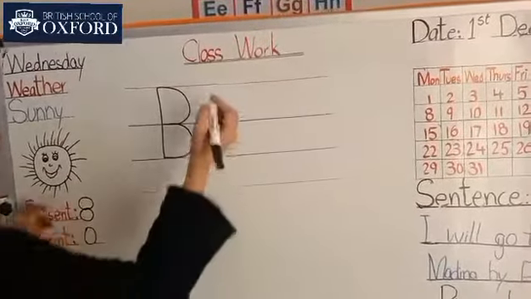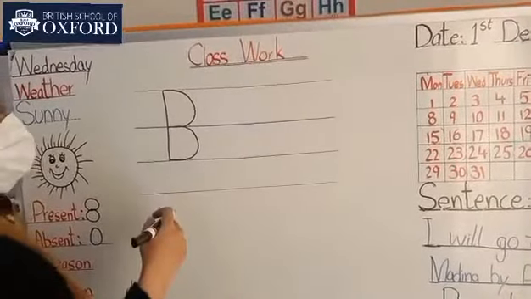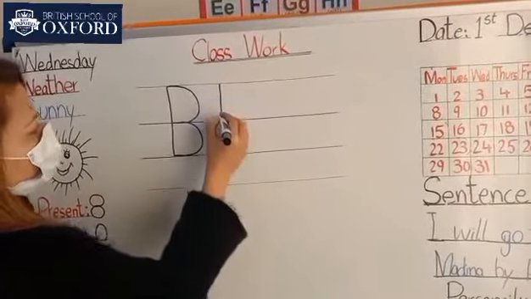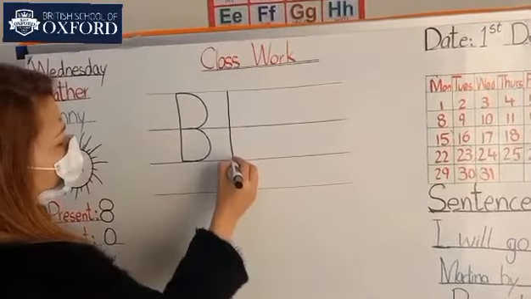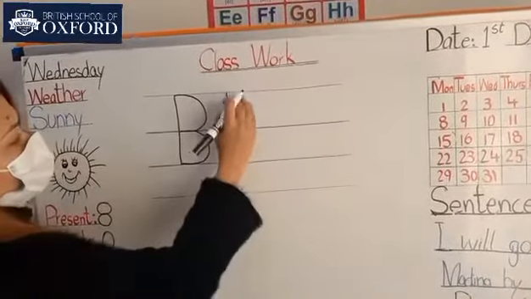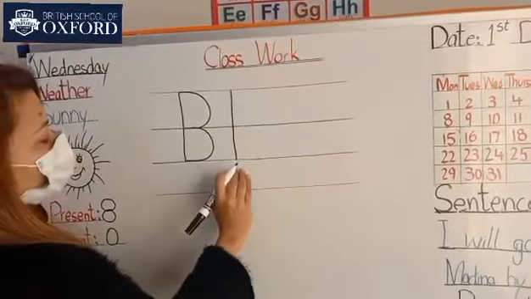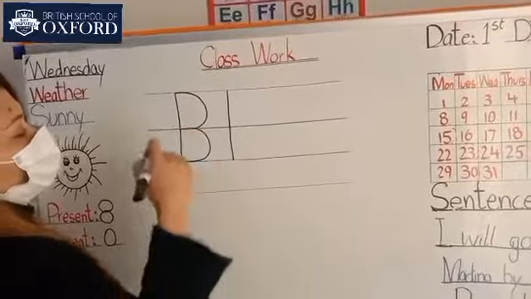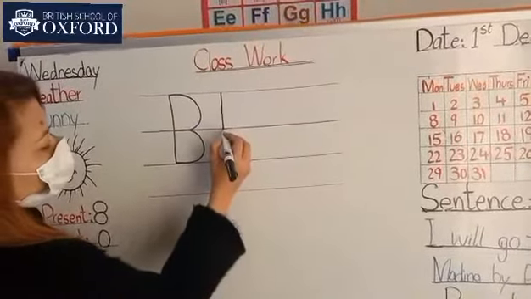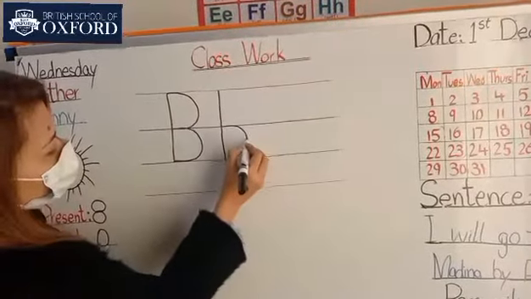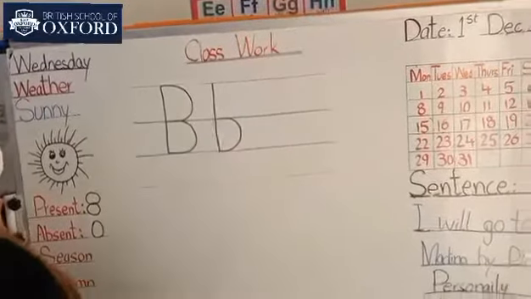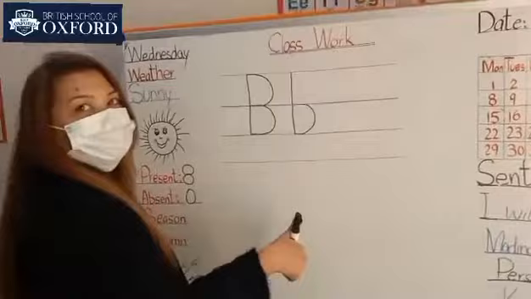And now I will tell you how to write the small letter B. It's also very easy. It looks like the big B. Again, draw a straight line on the three lines, starting from the top one and finishing on the third line. And again, draw a curve, starting from the second line and finishing on the third line. Yeah, it's done. It's the small letter B.